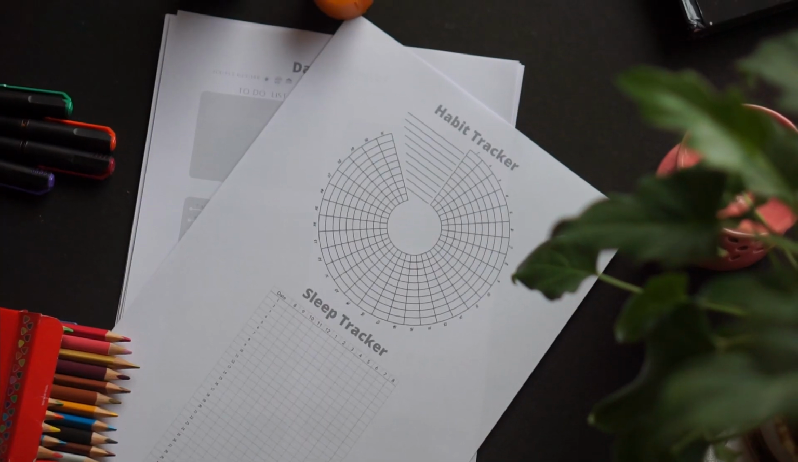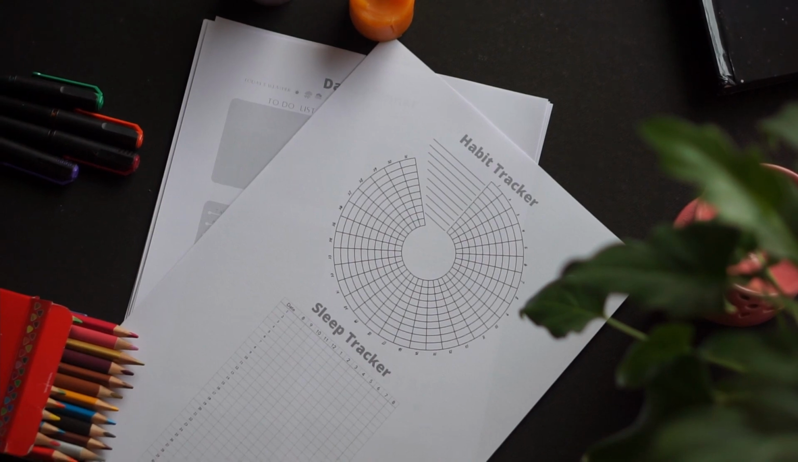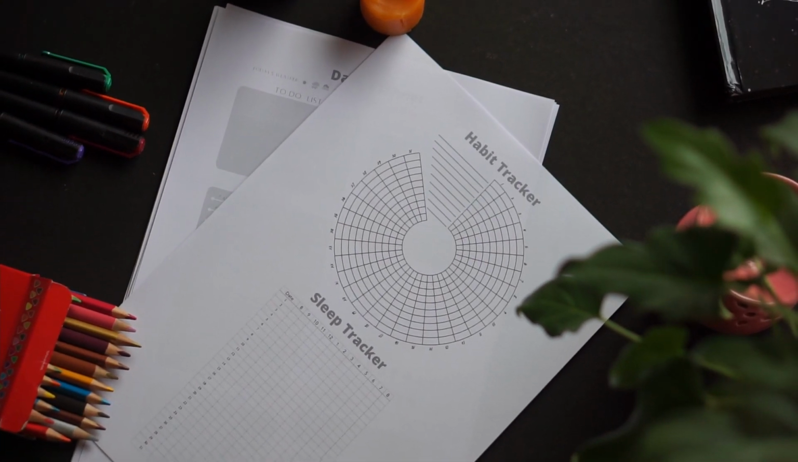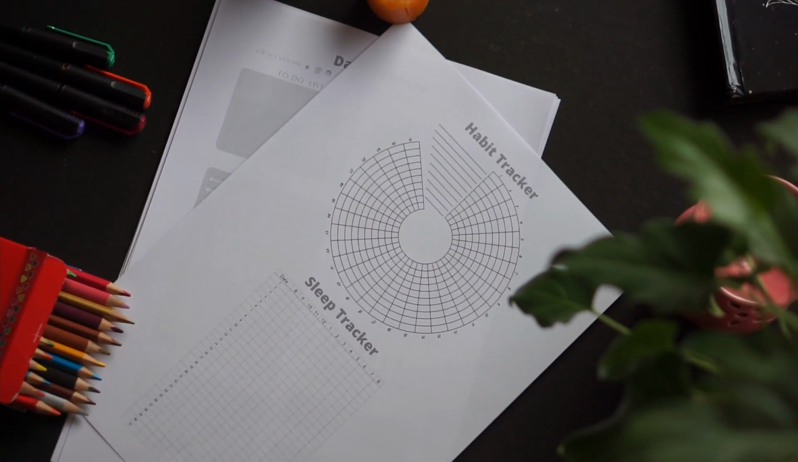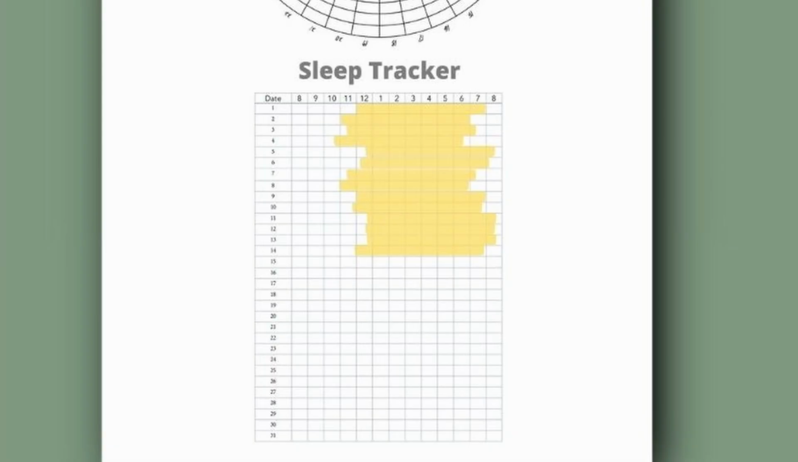Below that you will get to see sleep tracker. Here I have added 8 p.m. to morning 8 a.m. and on the left side you can see dates. So you are going to fill the hour boxes with color, like how long you slept. Suppose I have slept at 12 o'clock, and next day I woke up at 7 o'clock. Then on 2nd August I slept at 11 o'clock, and next day I woke up at 6 o'clock. So like this way you have to fill the boxes.